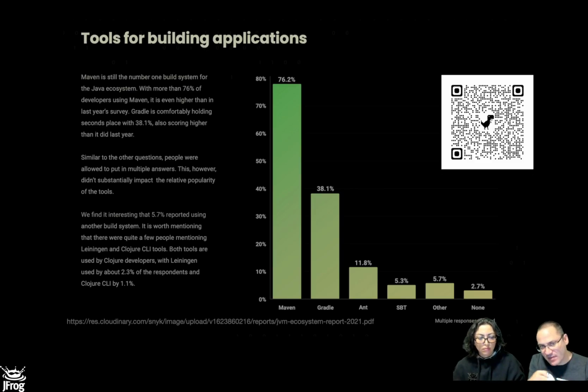This is why we have different bars. If there was only Maven, then what's the point of showing a bar? There are other build tools, Gradle, Ant, Ivy, SBT, whatnot, that will use the POM format to resolve dependencies. And this is the question that was asked to developers: how do you build? But in the end, you still have to know Maven in one way or another, even if you are not using Maven as your main build tool.